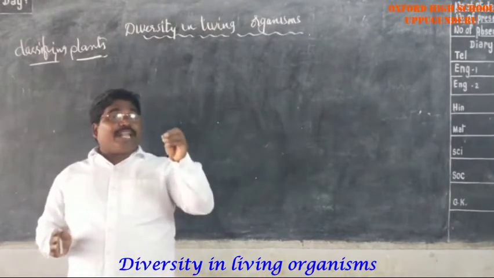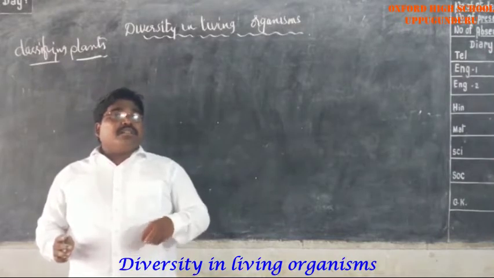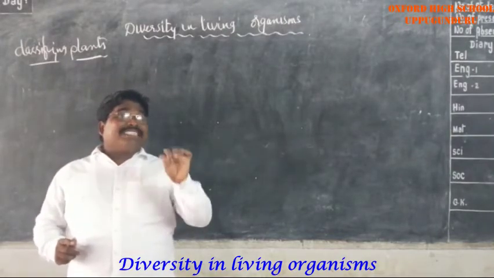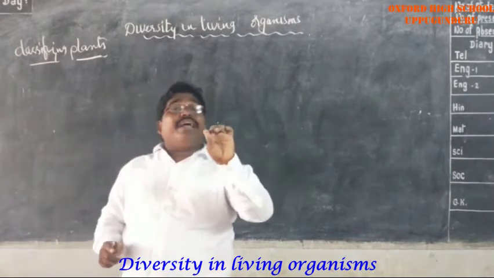The basis of classifying them is the mode of acquiring food.